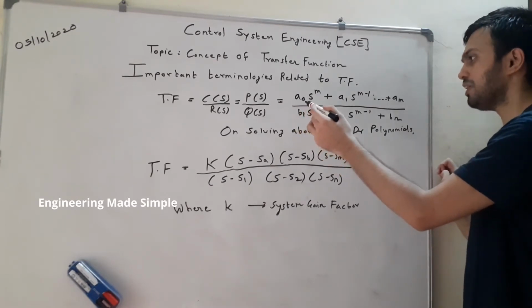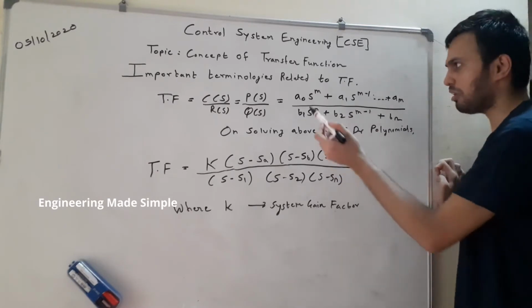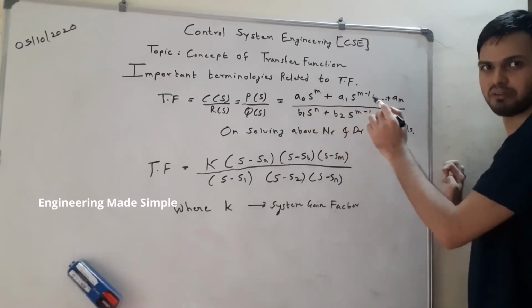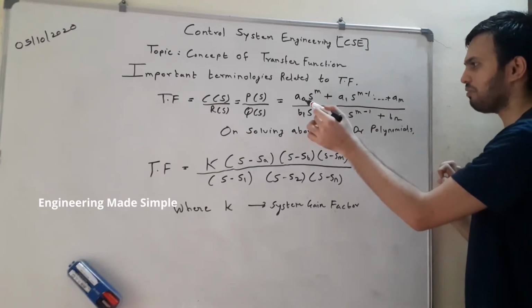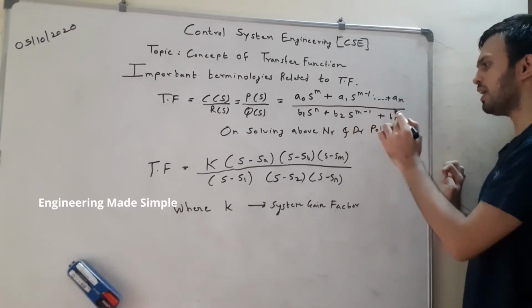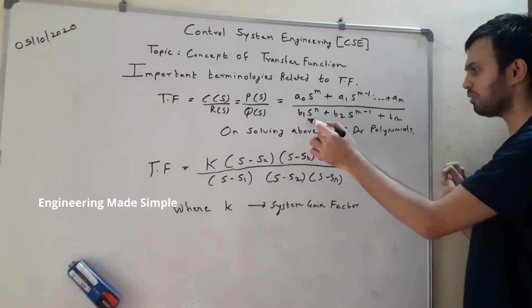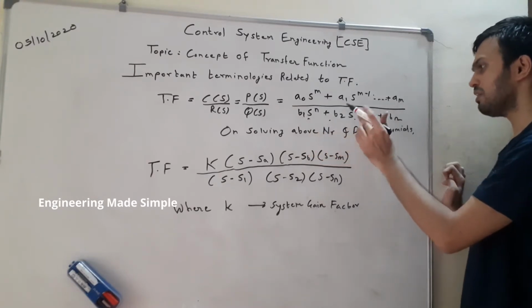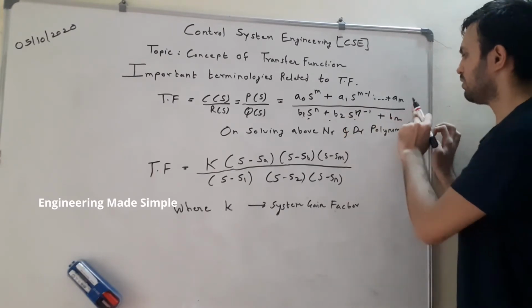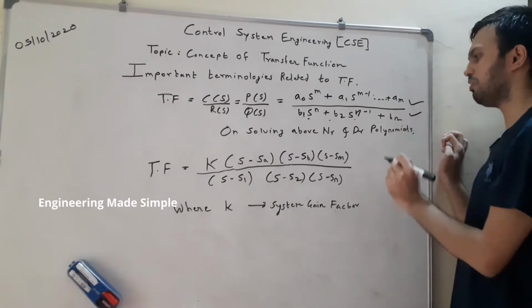In normal algebra, a polynomial is expressed with some coefficient raised to its power and so on. So it is of the type a naught s raised to m plus a1 s raised to m minus 1 plus ... am, divided by the denominator polynomial, b1 s raised to n plus b2 s raised to n minus 1 plus ... bn. So the transfer function is the ratio of two polynomials in this case.